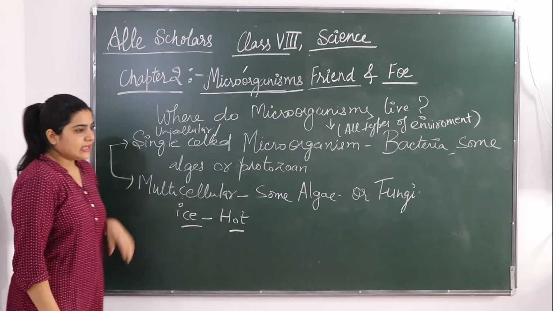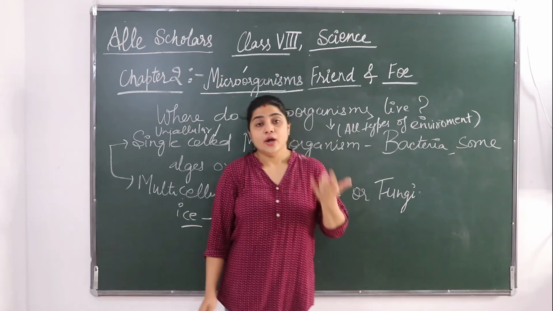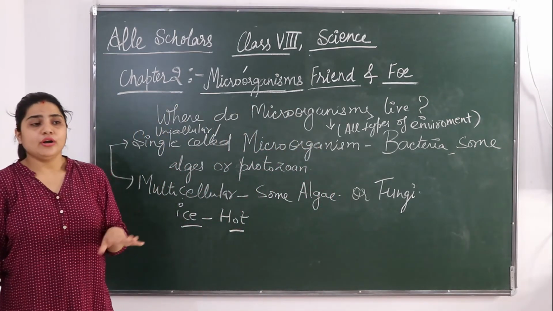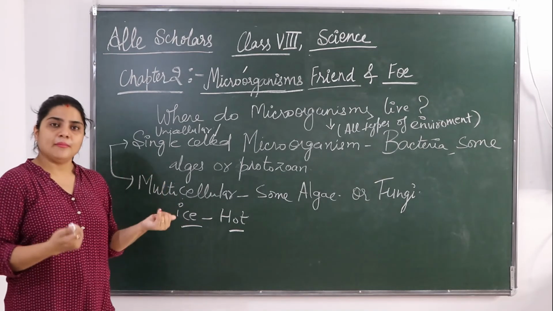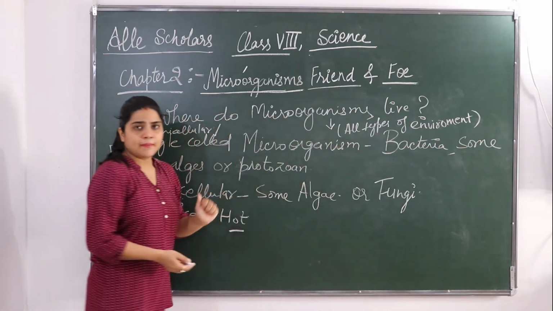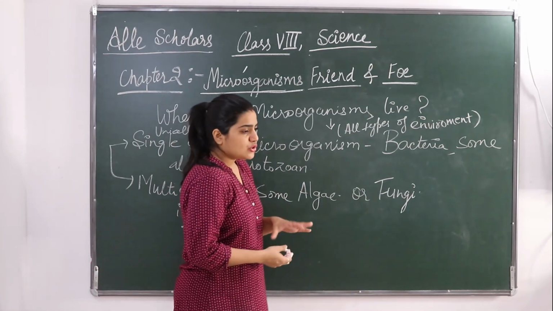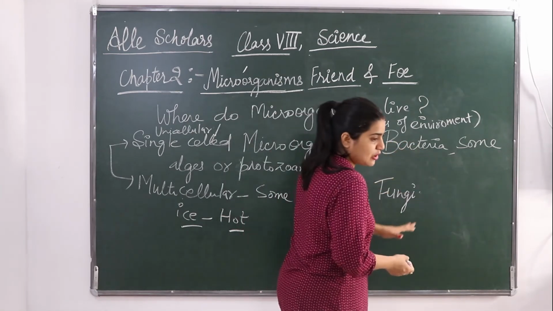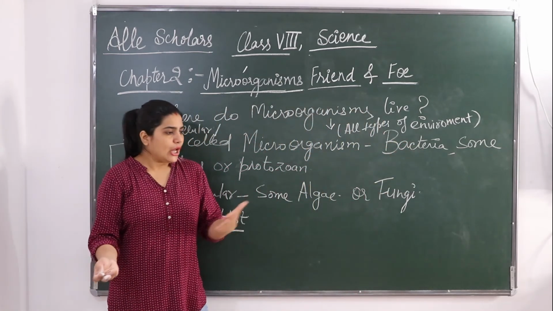Okay, so they are found inside the bodies of animals. Environment में तो है ही कहीं भी. Inside the body of animals के भी present है. We the human beings, हमारे अंदर भी present है. बहुत सारे microorganisms हैं, बैक्टीरिया वगैरह जो हमारे बॉडी में रहते हैं. So basically we can say that they are present in all types of environment, in the body of animals, in the body of humans.